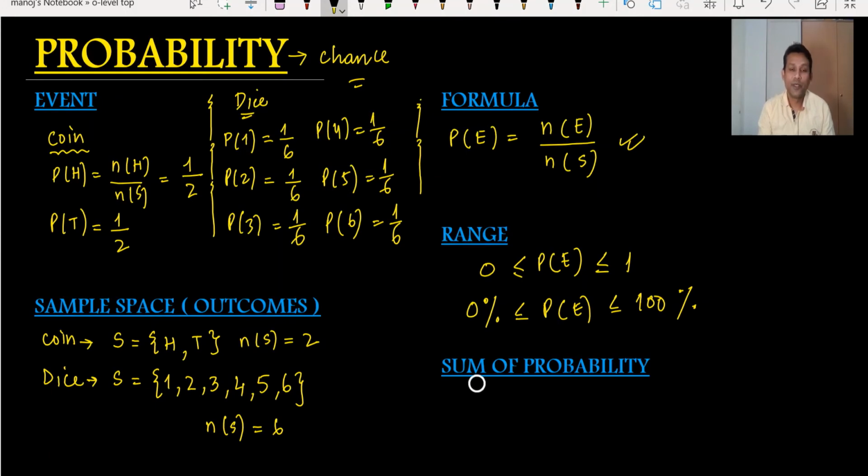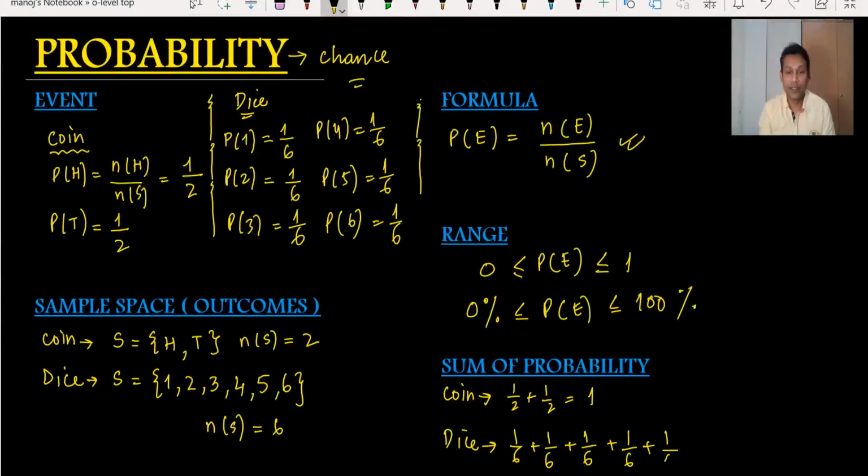Now I want to show how we can get the sum of the probability. If I talk about the coin, the possibilities are head or tail, 1 upon 2 and 1 upon 2. When you add 1 upon 2 and 1 upon 2, it comes to 1. And for the dice, when you add all the 1 upon 6, 6 times, for all the events, where fair means unbiased, 1, 2, 3, 4, 5, 6, 6 upon 6 is equal to 1. The same thing here, 2 upon 2 is equal to 1.